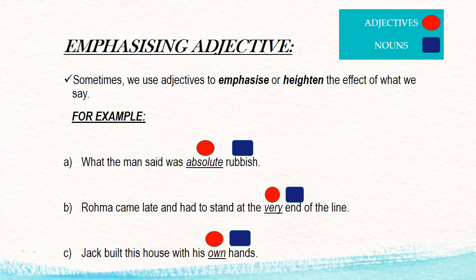Number 3 is Jack built this house with his own hands. If it was written as Jack built this house with his hands, it was also clear, but again it is focusing on the noun, and the word own, that is an adjective, is helping to focus and explain our expression very clearly.